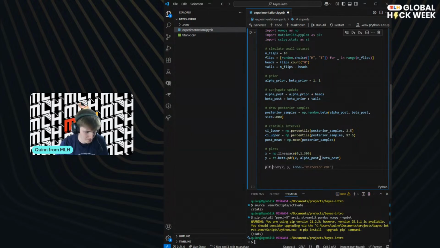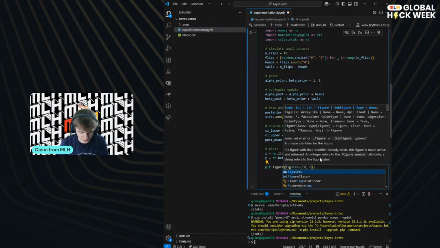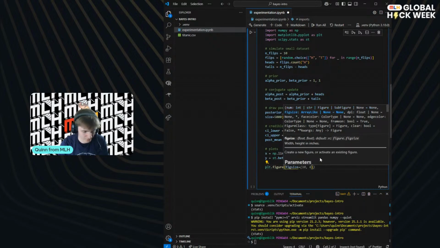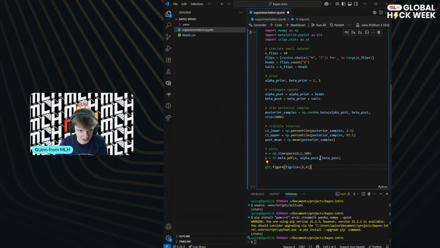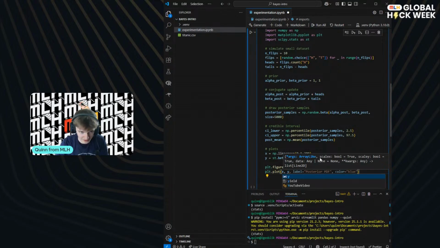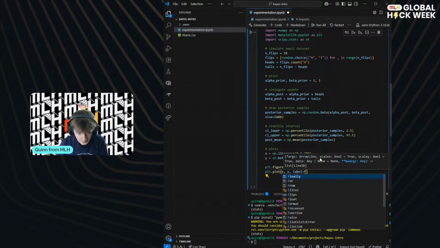Let's make the figure. This isn't really an introduction to matplotlib, so hopefully you have a vague idea of how matplotlib works, but if not, I think it's pretty intuitive. We're setting the size there, and then we can actually do the plotting. So we'll say, right, we've got our X, we've got our Y values, and then let's set a label. Sure, let's set a label, and we will maybe use an F string here.